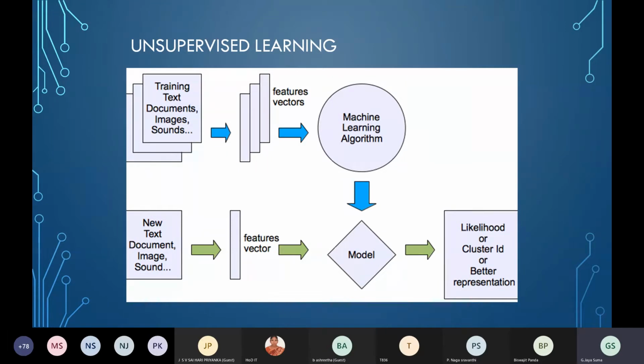If I want to group the students into below average, average and above average, I will group into three. Based on that, male or female, pass or fail.